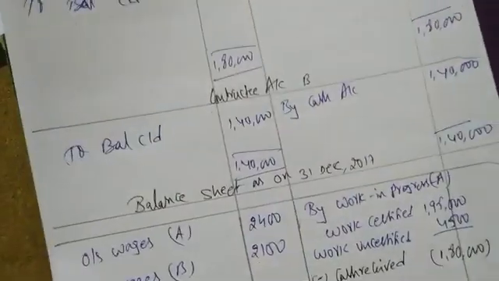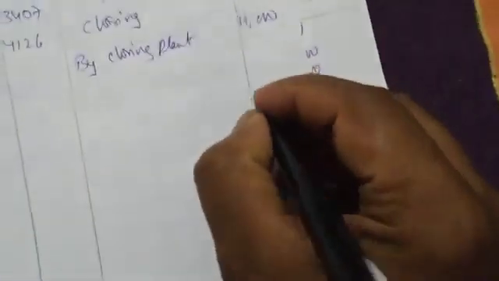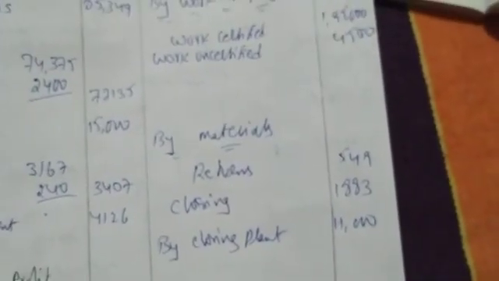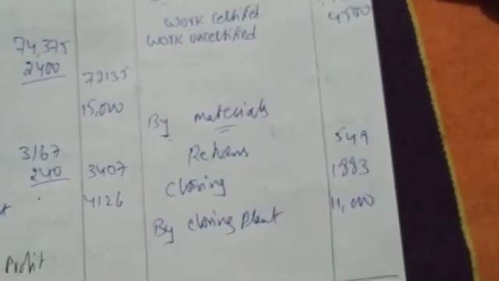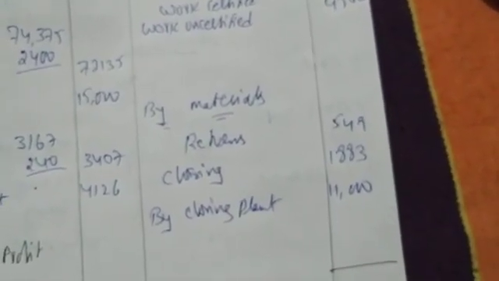So we can close contract A account. I'm closing contract A account now, to notional profit. 1,95,000 plus 4,500 plus 549 plus 1,883 plus 11,000.